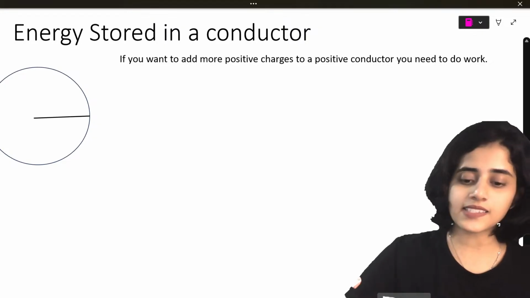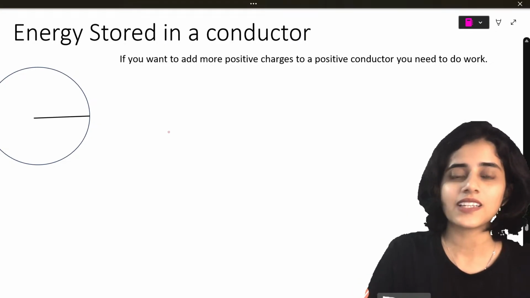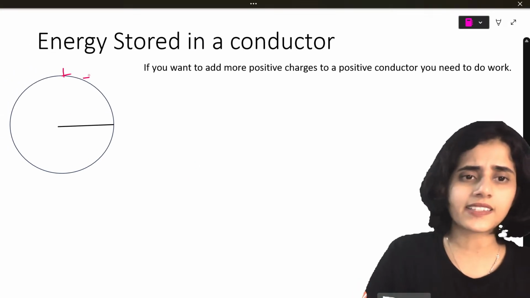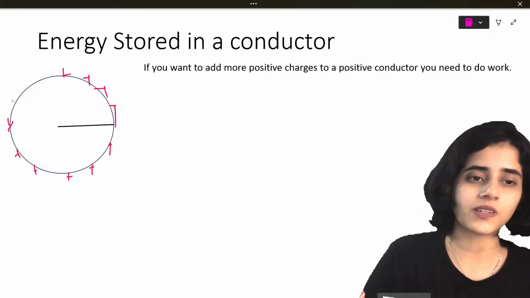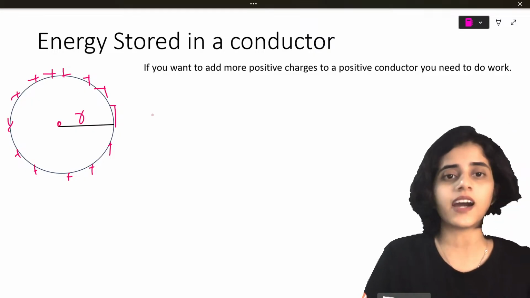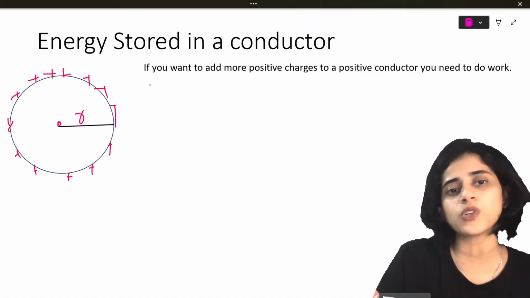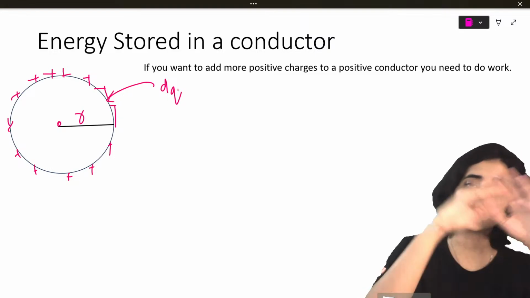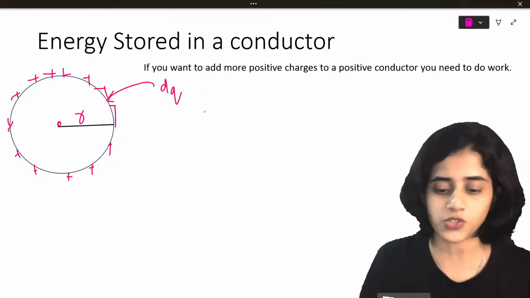Okay. Next is the energy stored in a conductor. How will I do that? So, for energy stored in a conductor, again, let's consider a conductor with a lot of charges, at a distance r. Now it has so many charges. What I'm going to do is bring more charges. So the conductor has a lot of positive charges, and I am going to bring more positive charges to it.